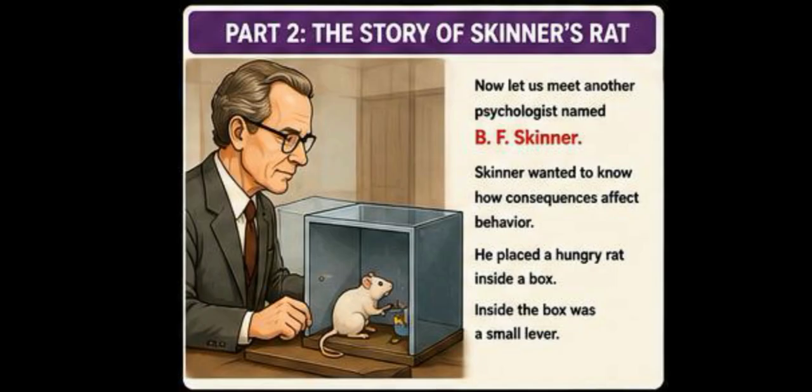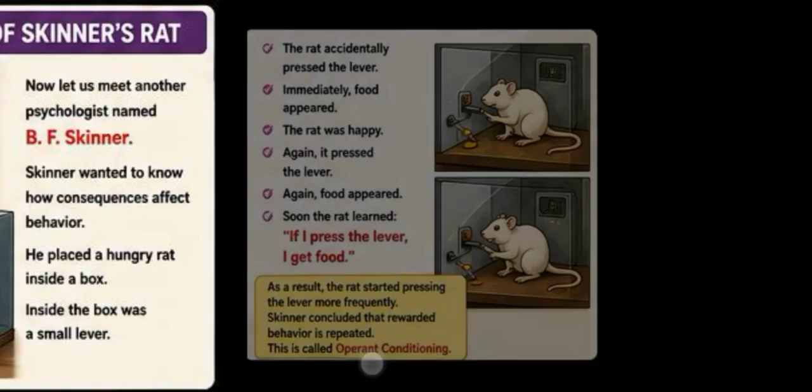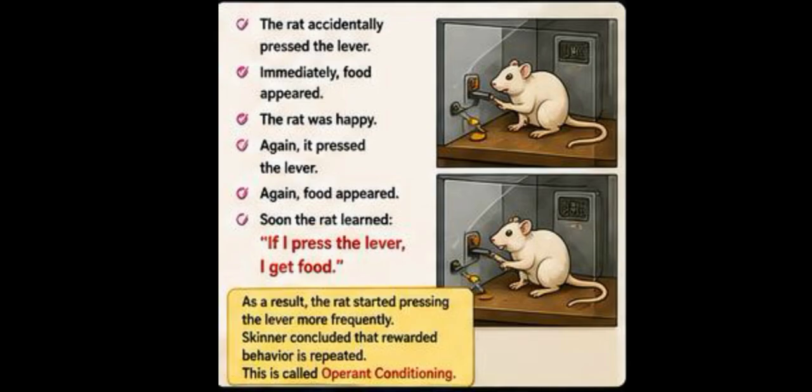Part 2. The story of Skinner's rat. Now let us meet another psychologist named B.F. Skinner. Skinner wanted to know how consequences affect behavior. He placed a hungry rat inside a box. Inside the box was a small lever. The rat accidentally pressed the lever.